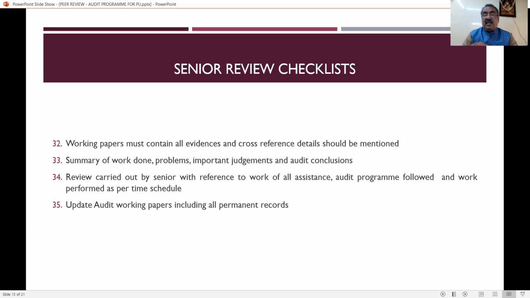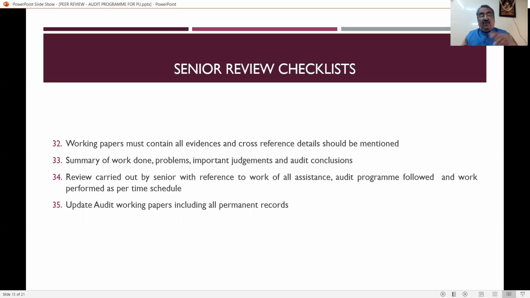And what are the problems that the audit staff faced during the audit? And for that, the practicing unit has to rely on some judgment. What are the important judgments? Based on that, the practicing unit has taken the decision. And based on all this, what about the audit conclusion? That has to be properly documented.